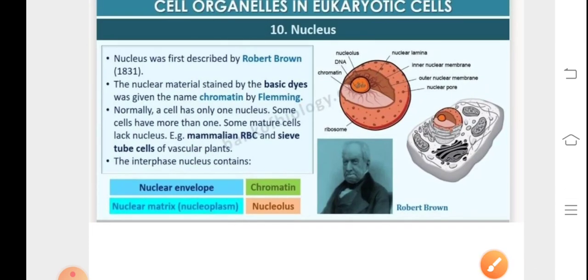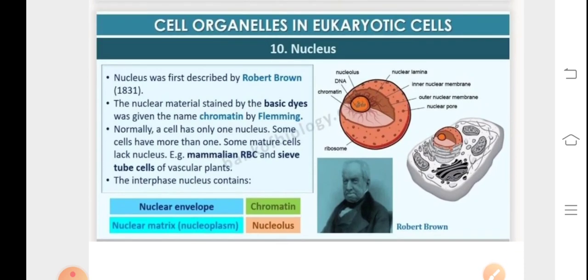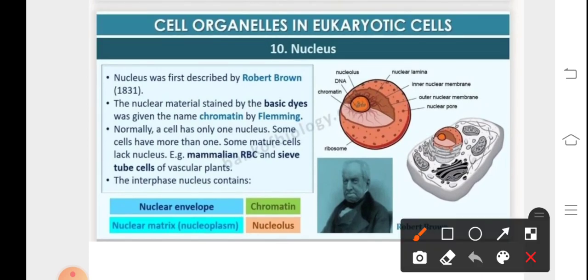The nucleus basically comprises the nuclear envelope that's present on the outer side. So it has an outer nuclear membrane, an inner nuclear membrane, and between the outer and inner, the perinuclear space is present. There is the presence of nucleoplasm, a darkly stained structure that is the nucleolus, and also the genetic material which is referred to as the chromatin.